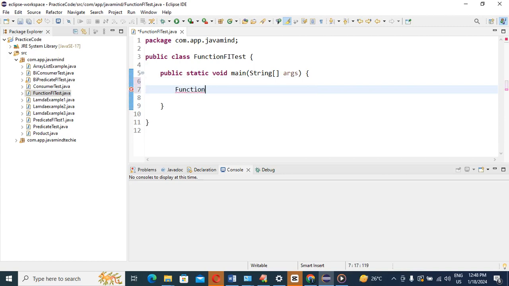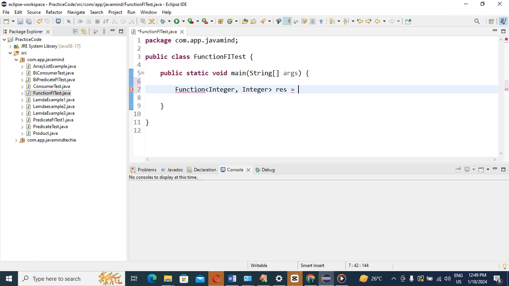What I mentioned is it will take one argument and one return type, so suppose I am taking Integer. One is the input, one is the return type, right guys? Suppose you are going to print the result, so result equals to,